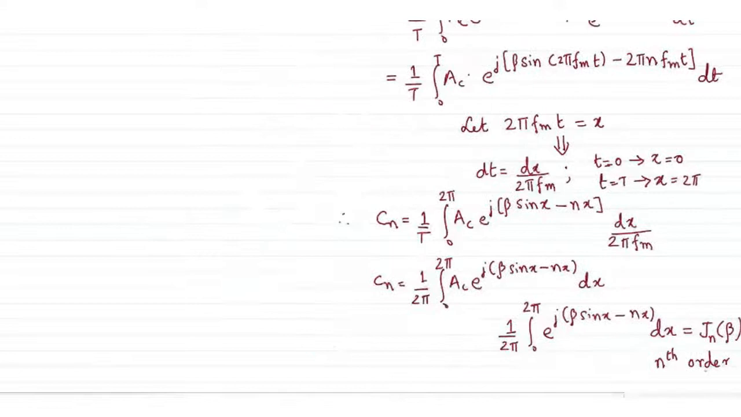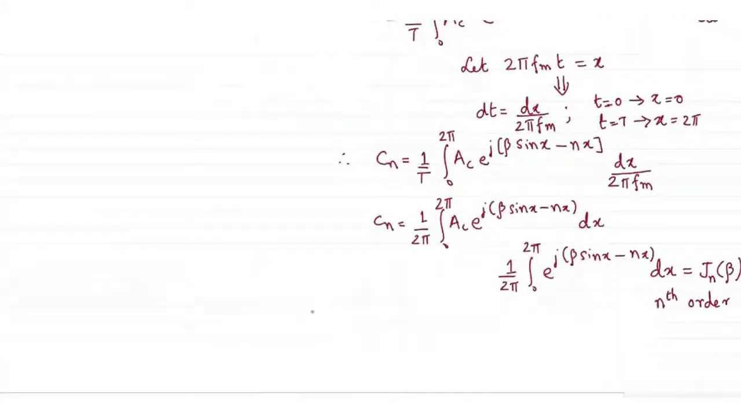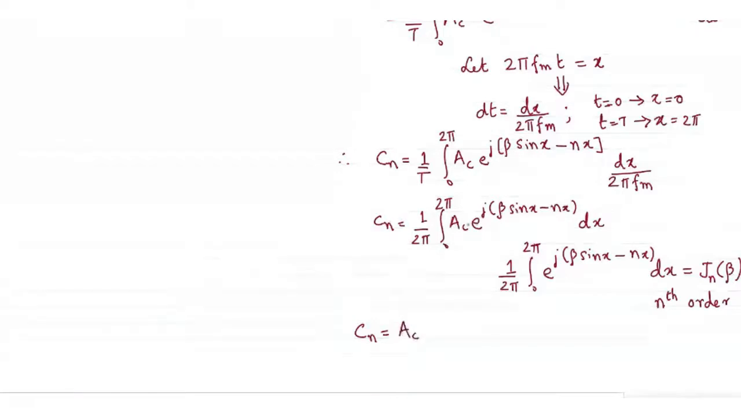With that concise expression of Cn, I can rewrite this Cn as simply Jn of beta. So what will be Cn? It will be simply AC, which is left out here, times Jn of beta.